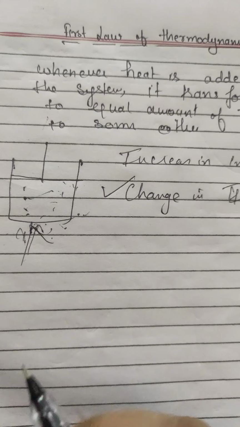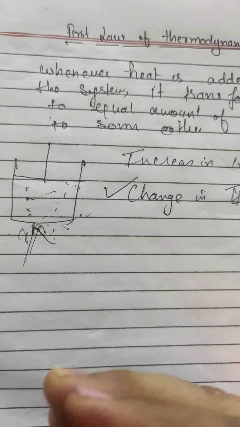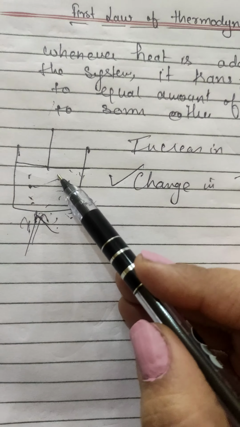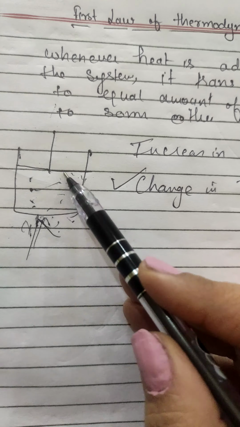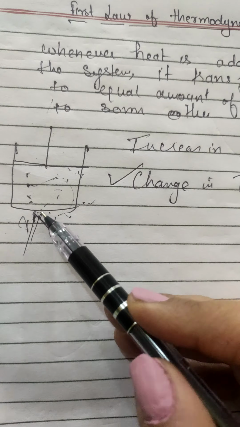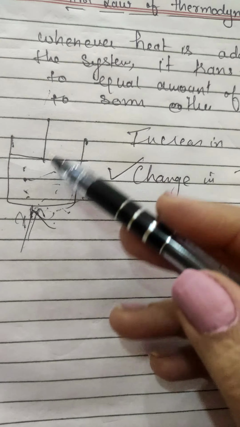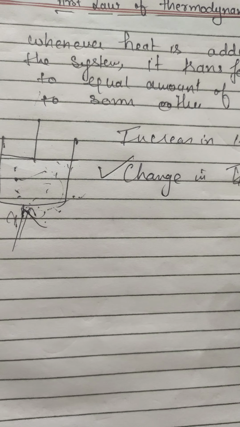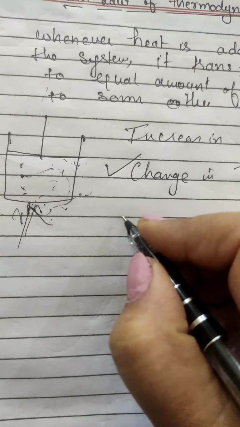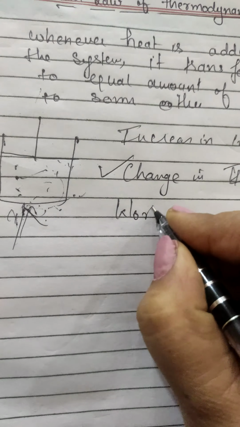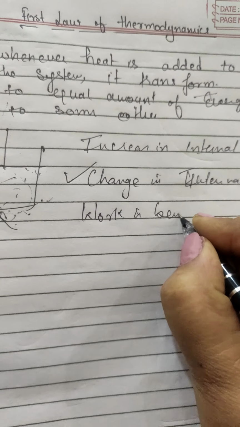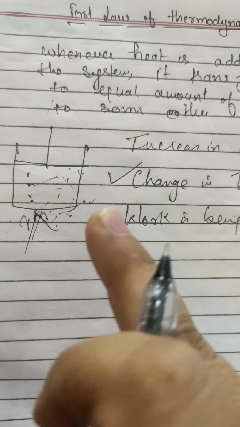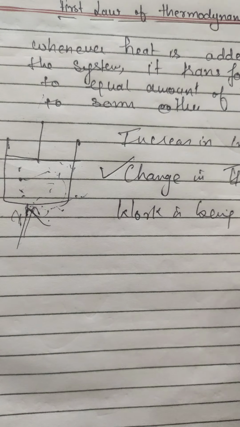Second case: if you are providing heat and it does not remain in the system, then the gas is using that heat for expansion or compression, depending upon how you are providing the heat. So in that case, what is happening? Work is being done. Either work is done on the system or work is done by the system.